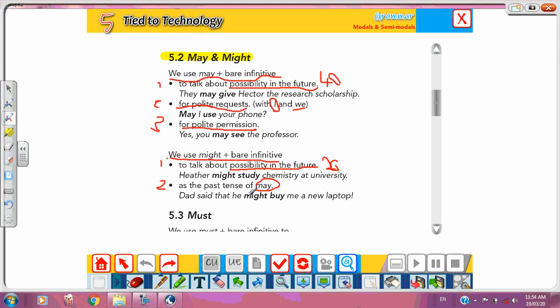Something may happen, but in the past it will be might happen. So again, might is possibility in the future, but it is weaker than may. And might again is the past of the word may. So these are the two other modals, may and might.